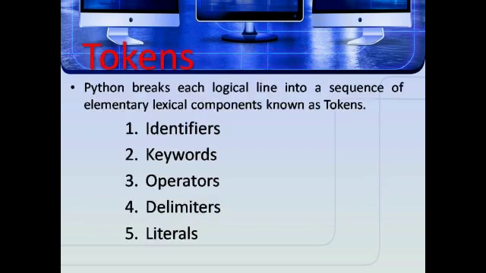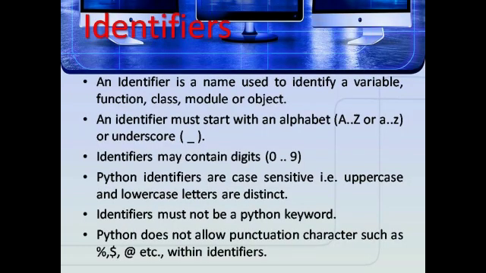Next, tokens. Python breaks each logical line into a sequence of elementary lexical components known as tokens. The types are identifiers, keywords, operators, delimiters, and literals. An identifier is a name used to identify a variable, function, class, module, or object. An identifier must start with an alphabet, uppercase letter A to Z or lowercase letter a to z, or an underscore. Identifiers may contain digits 0 to 9.